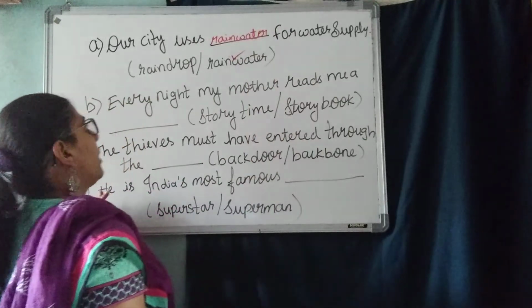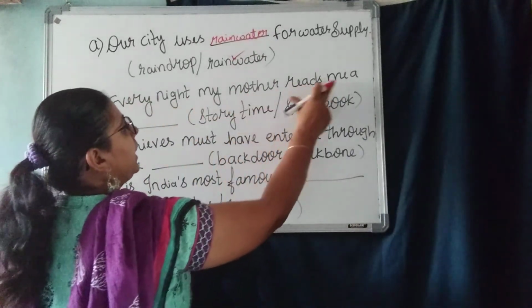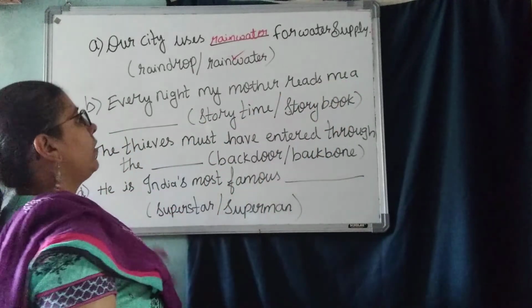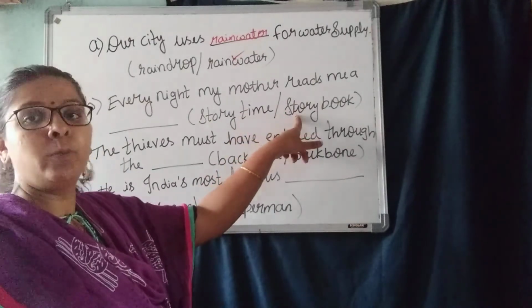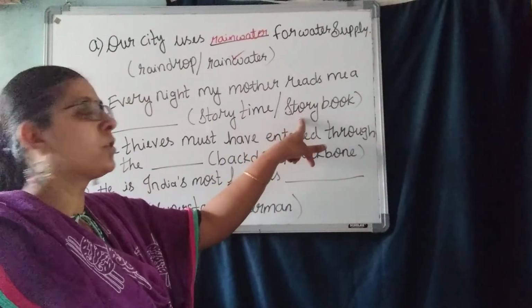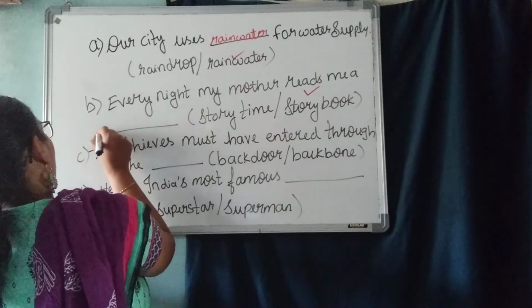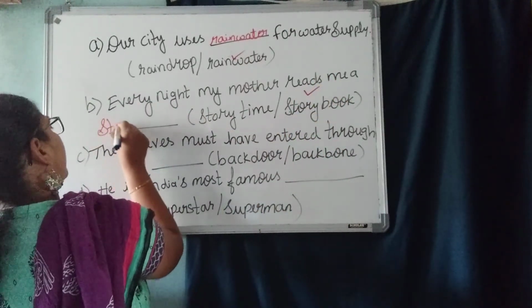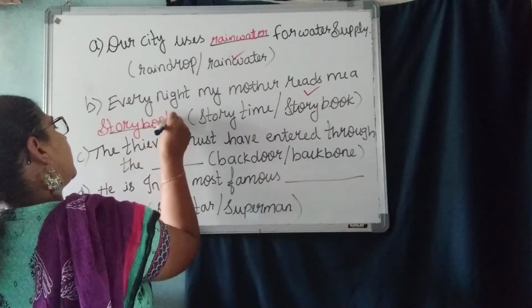Understood? Next one. Every night my mother reads me a dash. Every night my mother reads me a what? Story time or storybook? Your mother reads you a storybook. What is correct here? Storybook. Storybook is again a compound word. Story book.